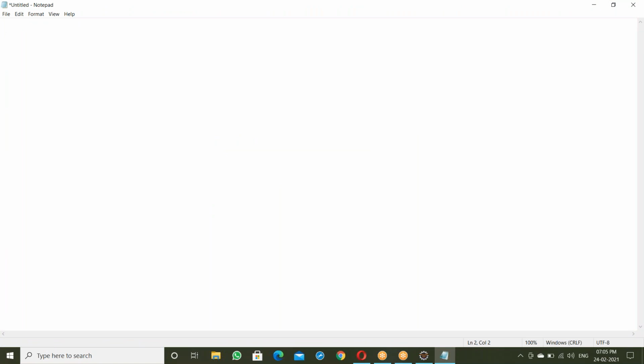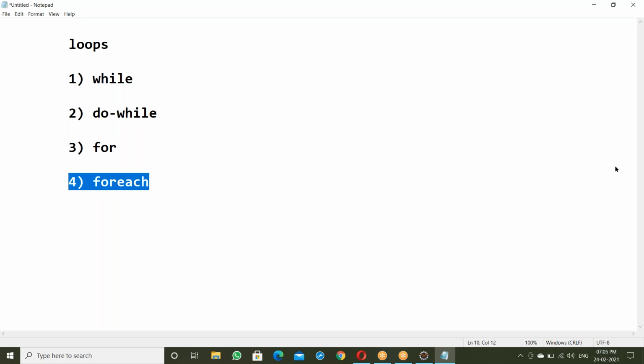Today's topic is about loops. First one, while loop. Second one, do while. Third one, for. Fourth one, for each. For each, we will discuss in arrays. For each is used with arrays only. Okay, let us see.